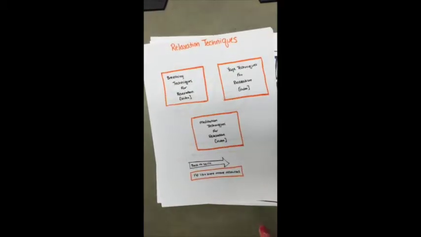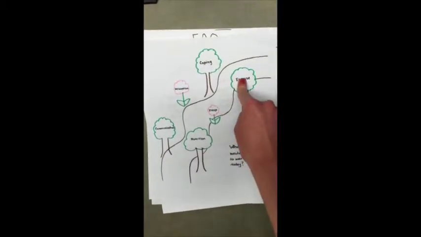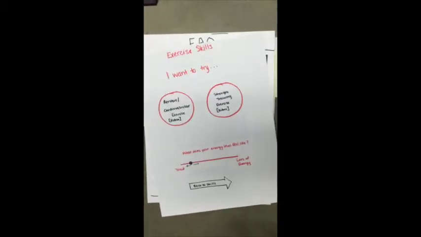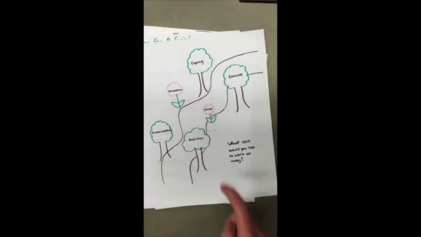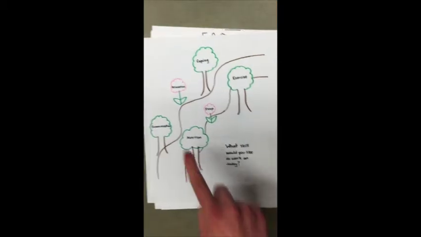From here, we now go to relaxation techniques, where they can choose different techniques, select more, or go back to skills. Again, now we go to exercise skills, where they can explore more or go back to skills. And then there is this skill of sleep, again, with the option to explore more or return to skills.